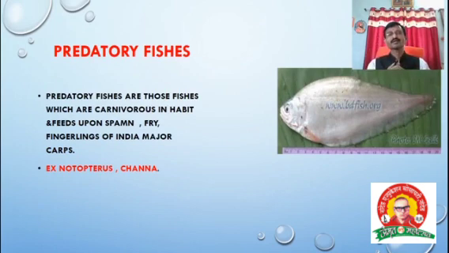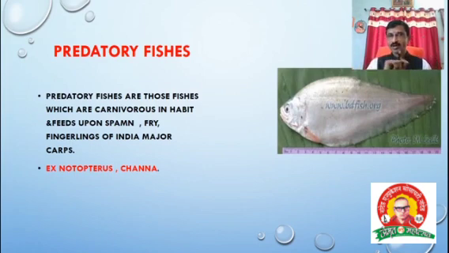More and more predator fishes, but for our syllabus, for your knowledge purpose, one to two examples are sufficient. It's the basic knowledge, the basic concept of fishery science. I am giving the basic introduction of fishery science. Okay, predator fishes definition. Predator fishes are those fishes, important thing, which are carnivorous in habit.